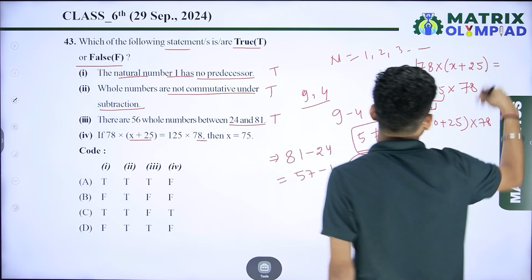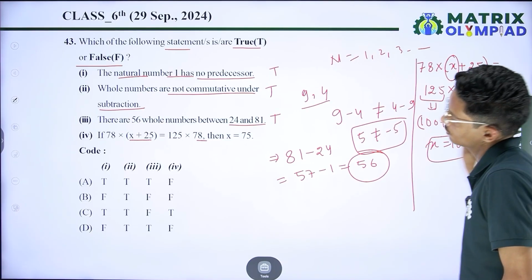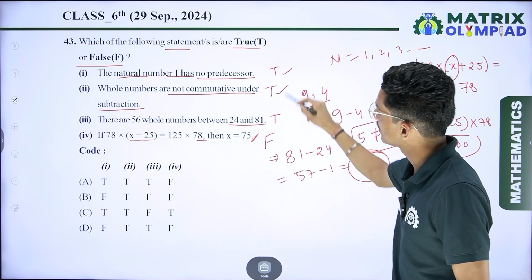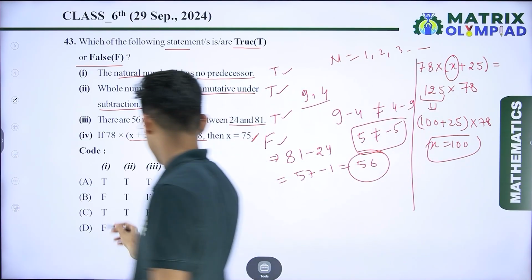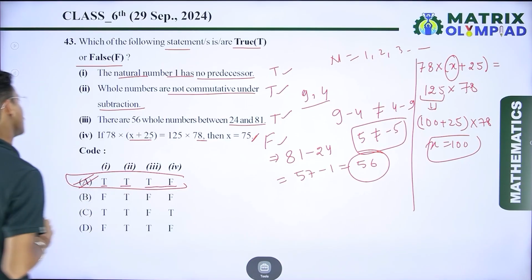So according to this, the value of x is equal to 100. But here the statement says the value of x is 75, so this one is false. So the options are T, T, T and F. Option number A is the correct answer over here.